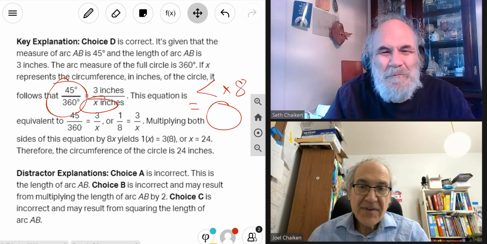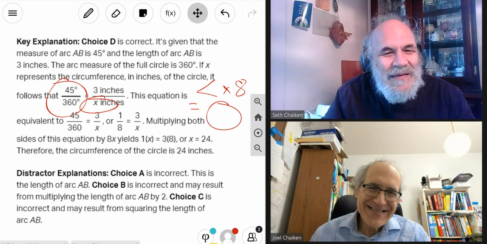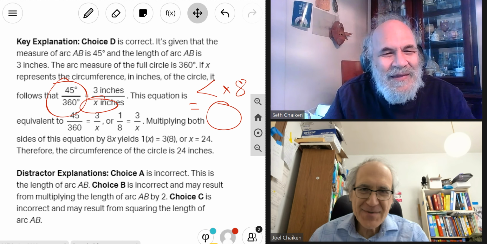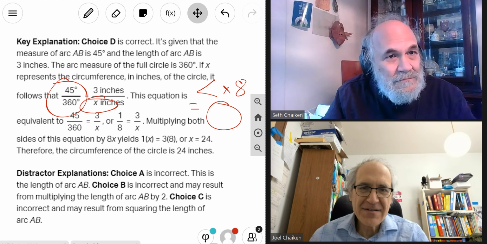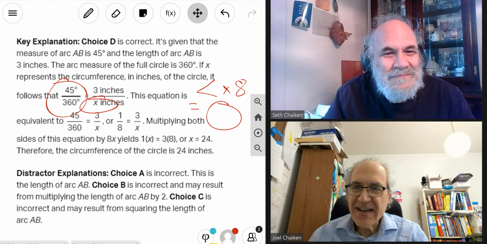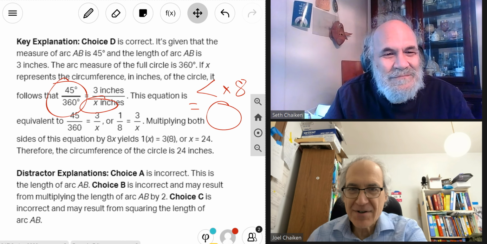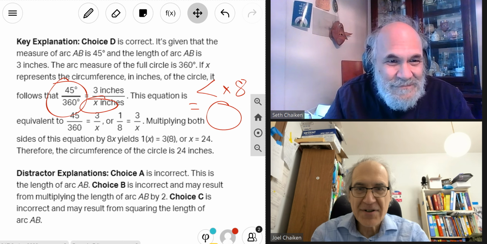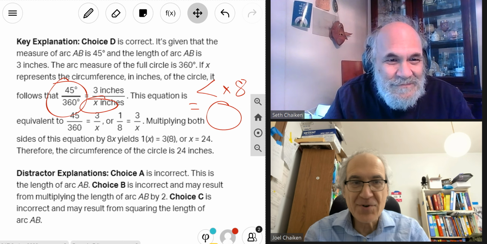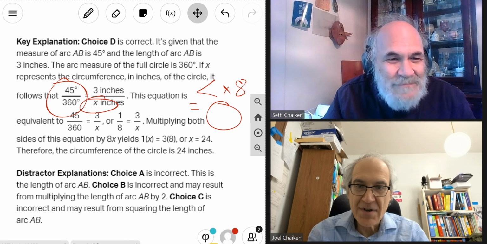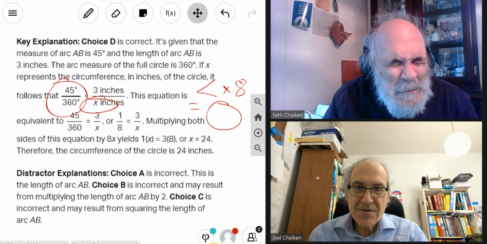Once you have a little bit of experience with this one, it is faster to do it the way Seth said. And by the way, you have a calculator. It's funny how they don't say use your calculator, but everyone has a calculator on this test. The calculator is built into the computer because you're going to be taking this test on a computer.